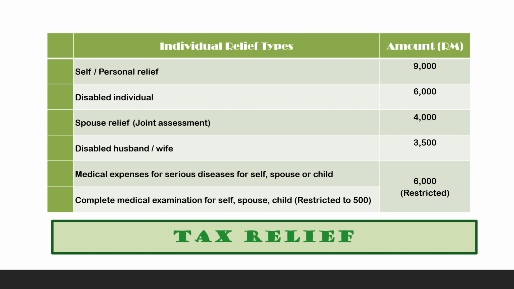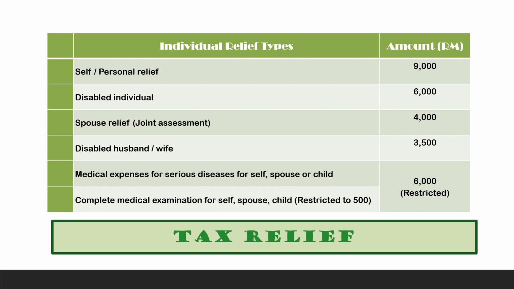If you look at page 380, relief is deductible against total income, therefore it reduces your chargeable income. However, rebates are deducted against your tax liability.